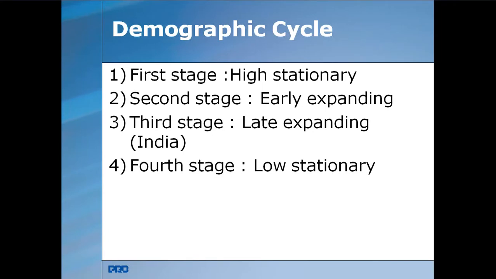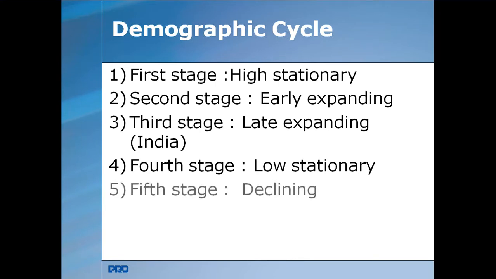And the fourth one is low stationary. Low stationary means the death rate is declining and the birth rate is declining, and the population is zero population. You can see this in the UK, Hungary, etc., in the industrial countries.